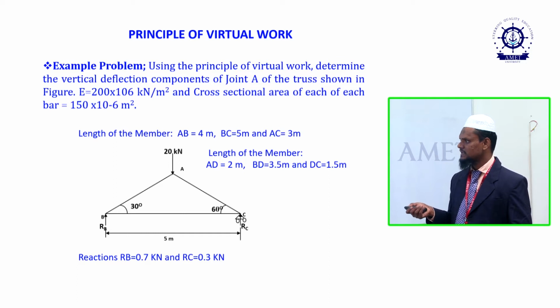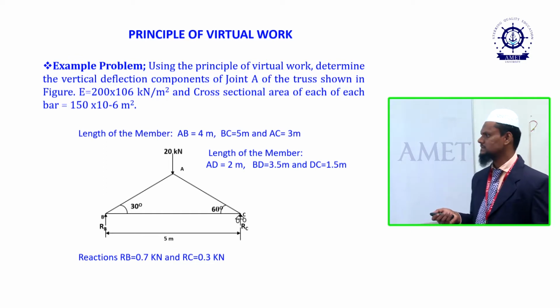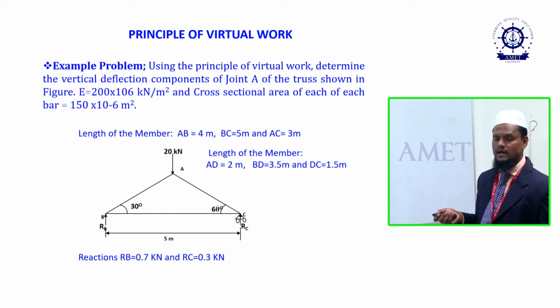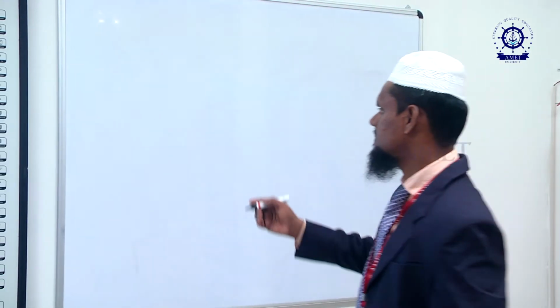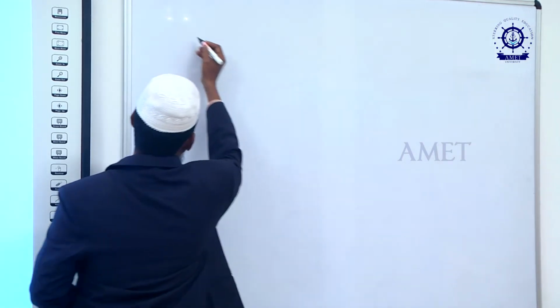This truss frame is supported at B and C. Here C is a roller support and B is a hinged support. Unfortunately, the hinge part is missed in the figure. There is a 20 kilonewton load acting at joint A, and it is a triangular truss. Under the principle of virtual work, we have to find the vertical displacement at the joint. Sometimes the horizontal displacement can also be found. Let us draw the same figure for the solution.